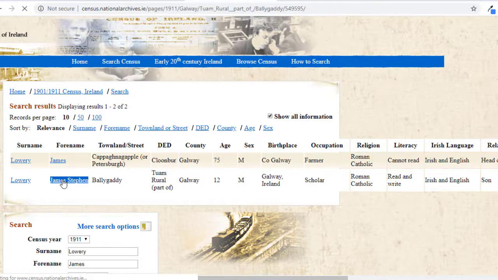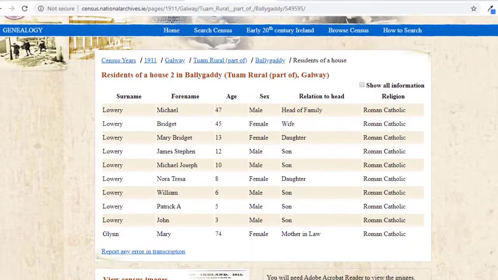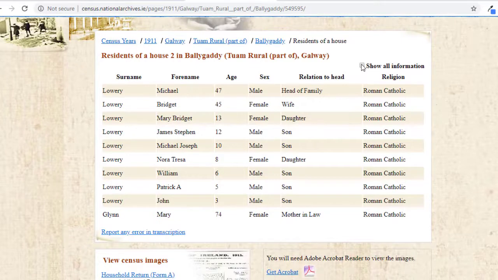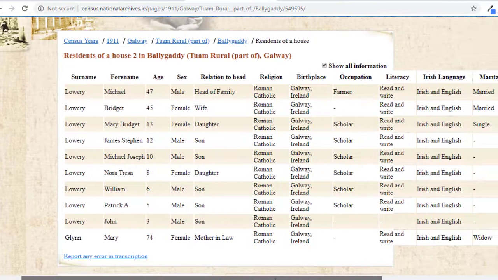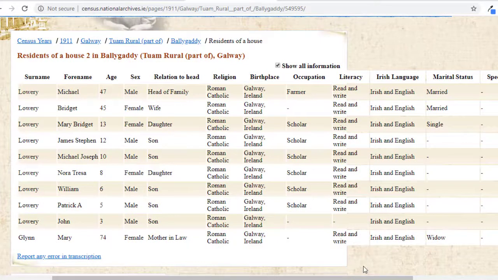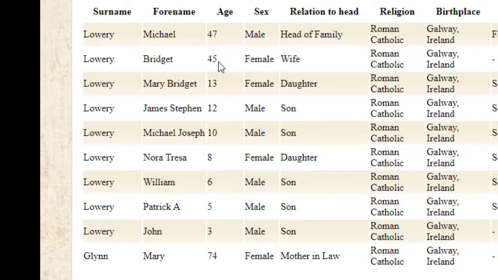By clicking into the name, we can again get some information about the other people in the household. James's family seems to have grown a lot in the last 10 years. So here he is, aged 12, living with his father and mother, and his sisters, and we have new information about other siblings in the family. Nora, William, Patrick and John. And at the bottom here, his grandmother, Mary Glynn, is still living. She's aged 74 in 1911.